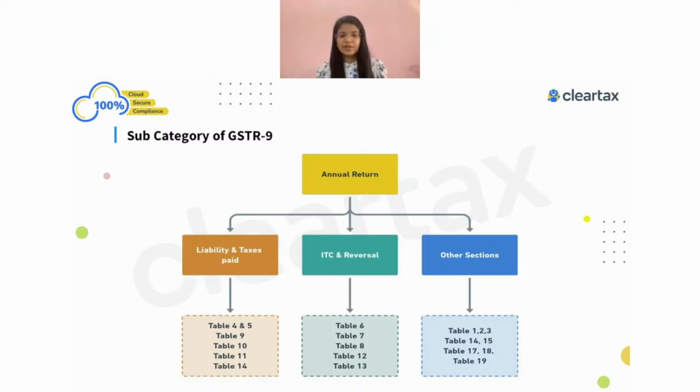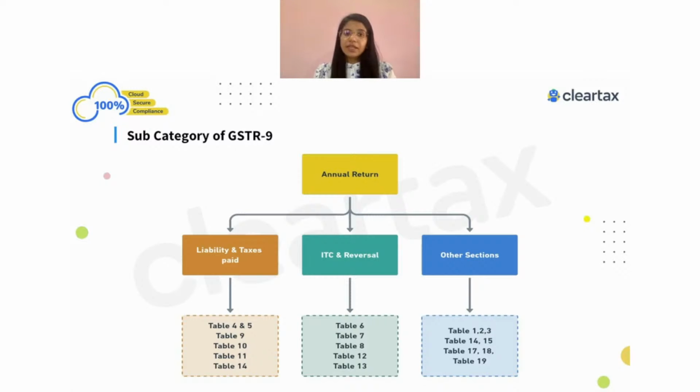Now let me ask you one very simple question, before even going to table 4, table number 5, 10 and 11 and all. Assume that you had one case. We have been filing GSTR-9 for a lot of previous years, right?